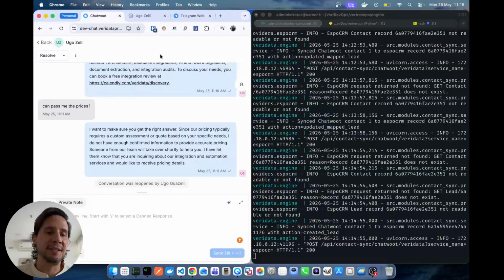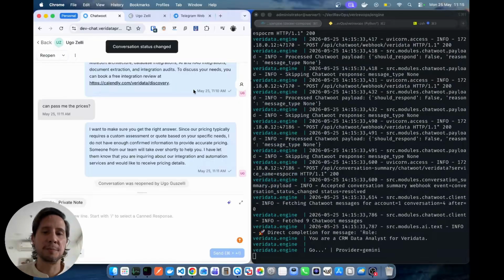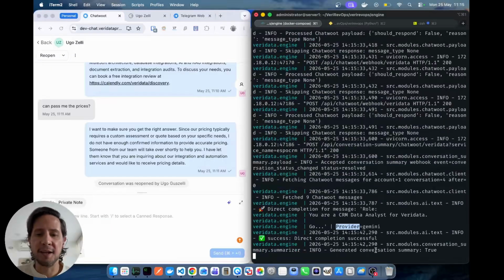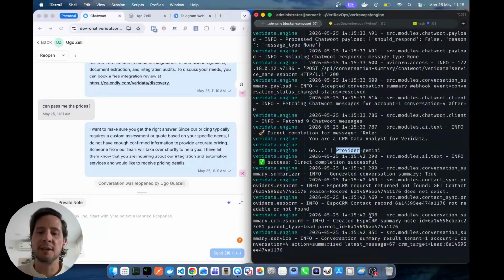And the other thing that is really nice and really important as well, is that when I press the resolve button, that means that the conversation is over. I'm not going to be talking to the client anymore. I just want to press resolve and you see that it's already started and it's calling Gemini. So it's calling the AI. We're just going to wait a little bit. Okay, here I go. I think it's over.